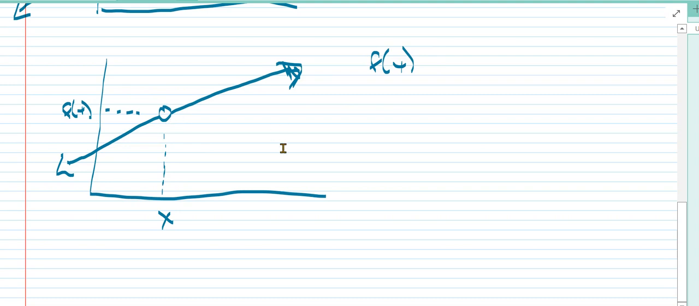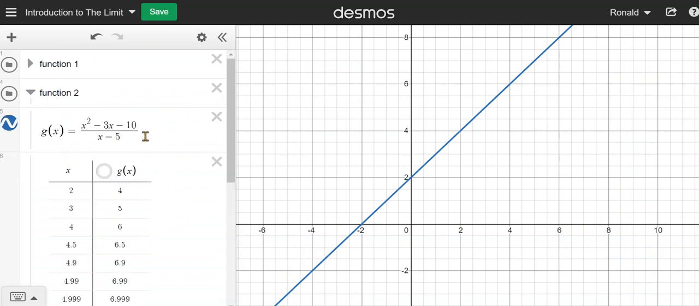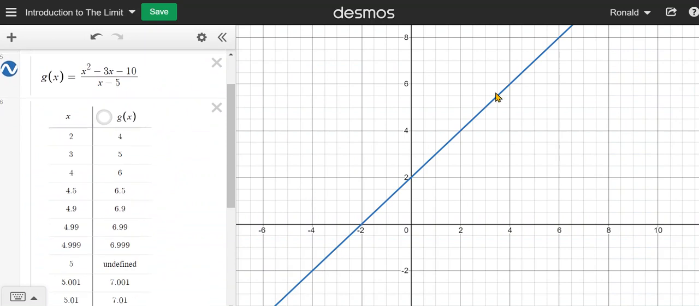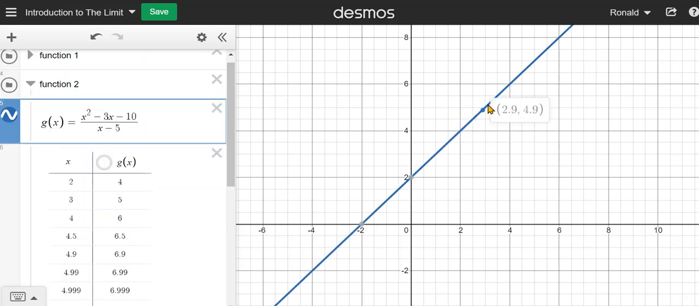So we saw this the other day in our last video, function number 2. It looks like this: x squared minus 3x minus 10 over x minus 5. The graph looks very similar to the graph of f of x equals x plus 2, but we notice that when x is equal to 5, the function is undefined. And so if we scroll along this graph, remember what happened when we got to 5.